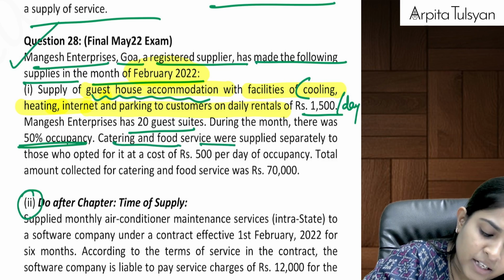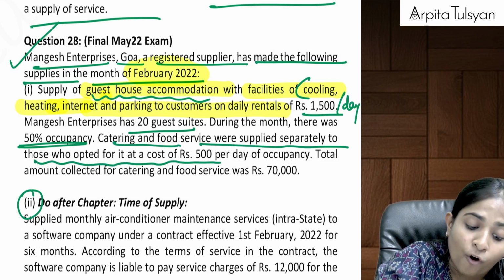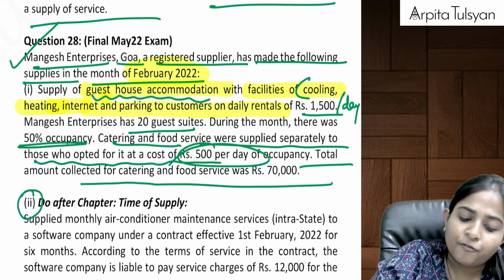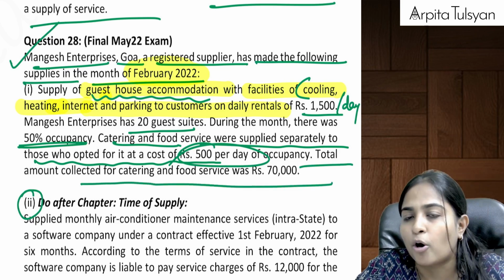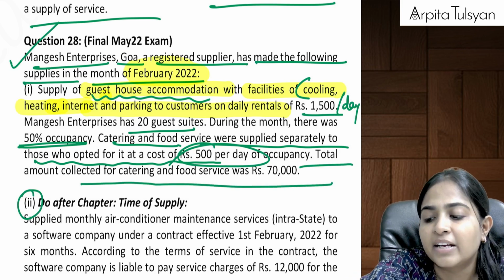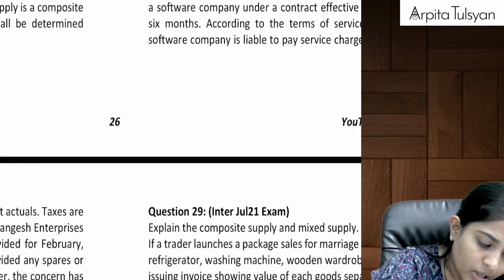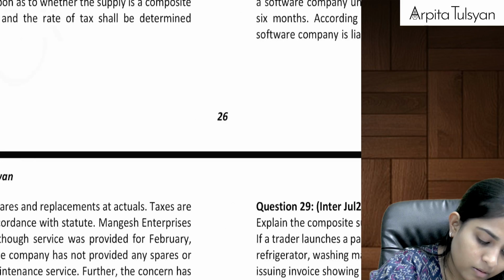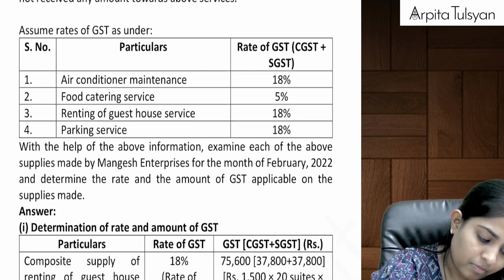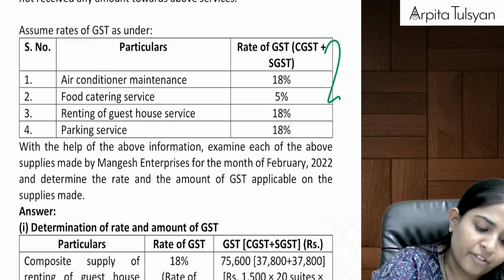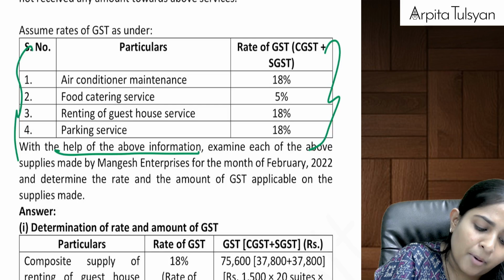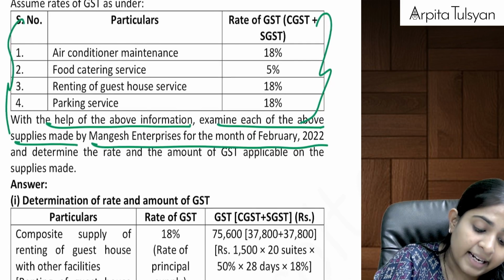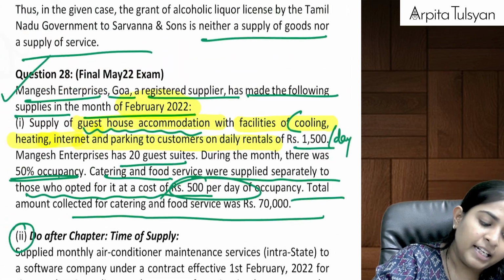Catering and food service were supplied separately to those who asked for it or opted for it. That is 500 per day of occupancy, and total amount collected from catering and food service is 70,000. So this is separate. This is not composite, because we are not giving it to everyone. We are giving it to only those who are asking for it. What is the question that they are asking? They have given you some rates of GST also. With the help of the above information, examine each of the above supplies made by Mangesh for the month of February and determine the rate and amount of GST applicable. So we need to do the calculations here.